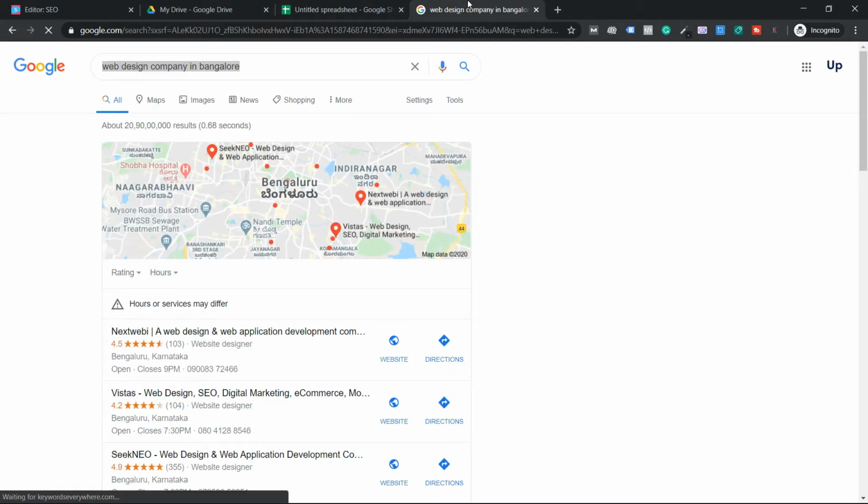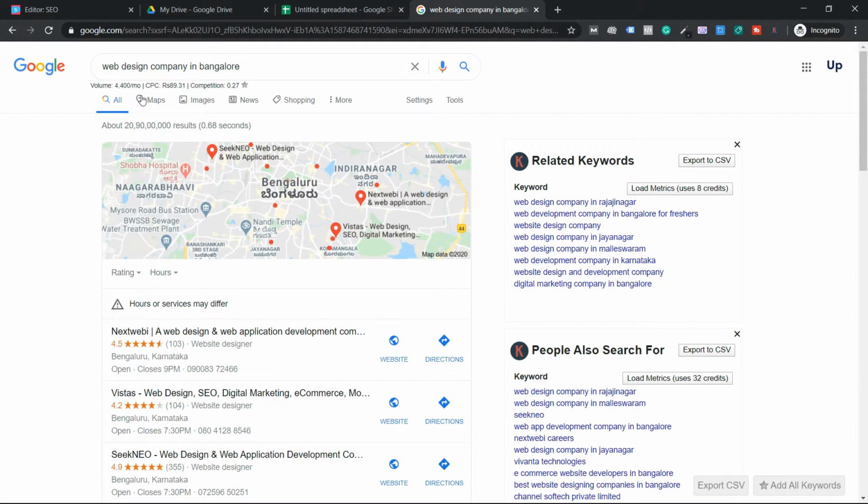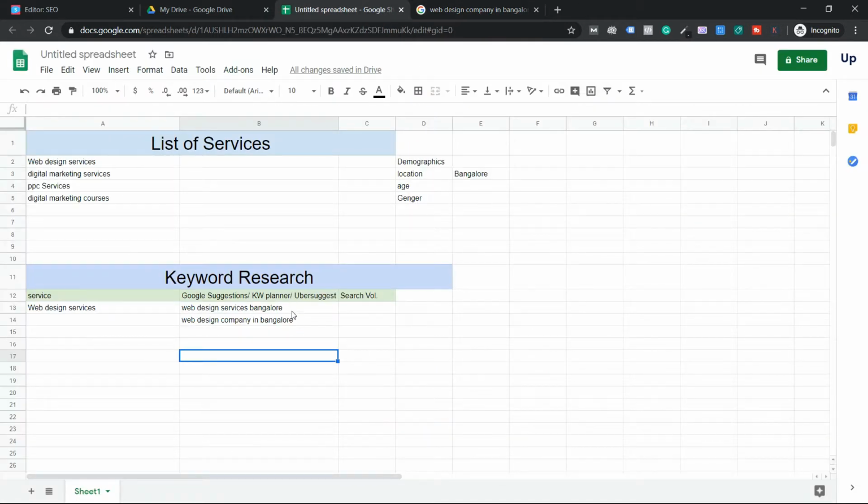Don't worry about search volume. You get search volume here. Actually, can you see this? This is because of the extension called Keywords Everywhere. Now what you can do, guys, is spend a lot of time and waste your time doing this. I don't recommend that. At least get one or two keyword ideas.